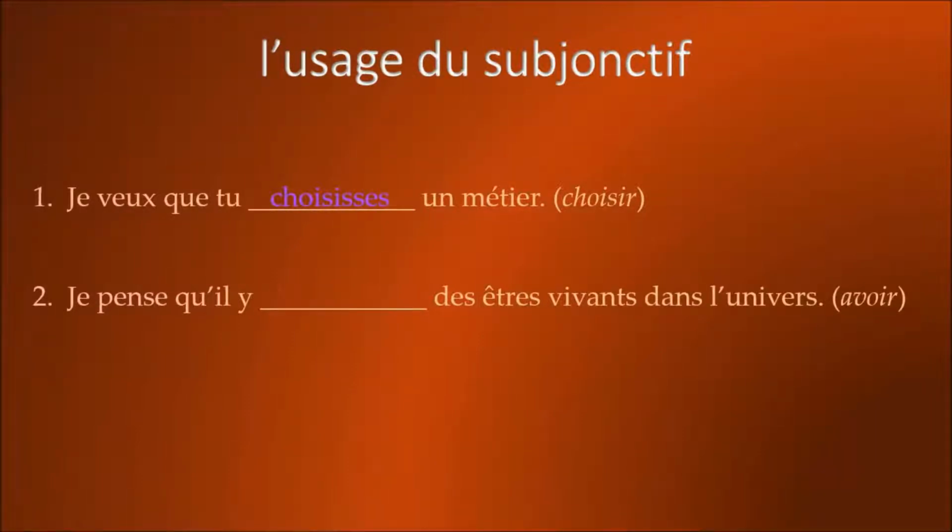Number 2. Je pense qu'il y a something, des êtres vivants dans l'univers. I think there are living beings in the universe. Should that be in the subjonctif or not the subjonctif? Because penser is not a verb of doubt and it does not fit into any of the other categories, we don't have to worry about any of the other criteria, and we know this goes in the regular form of the verb. So this should be je pense qu'il y a des êtres vivants dans l'univers.